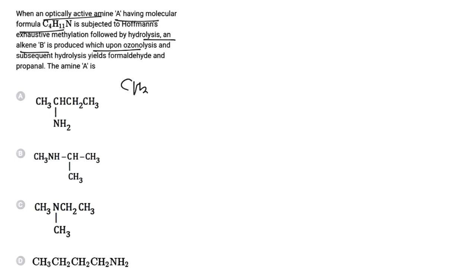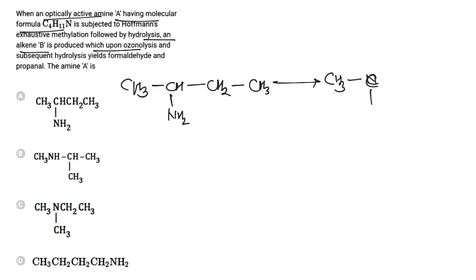So when the first molecule, CH3CH(NH2)CH2CH3, is subjected to Hofmann exhaustive methylation, it will be converted to the quaternary ammonium salt CH3CH(NMe3+)CH2CH3.